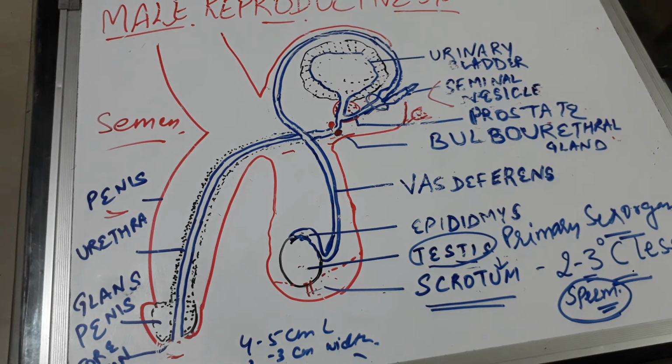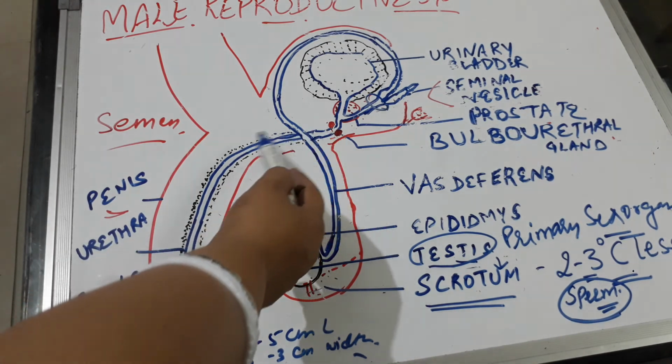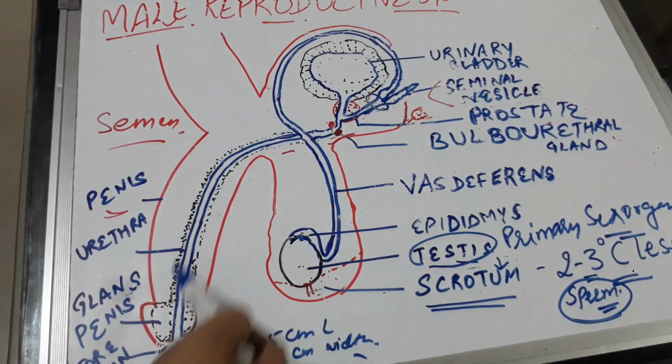The rete testis, vasa efferentia, epididymis, and vasa deferentia are called the male sex accessory ducts, right? So ejaculatory ducts are two short tubes, each formed by the union of the ducts of the seminal vesicles and the vas deferens, right? So these ejaculatory ducts will carry the sperms and also the secretion of the seminal vesicles. Finally, they will join the membranous urethra. This whole structure is the membranous urethra.